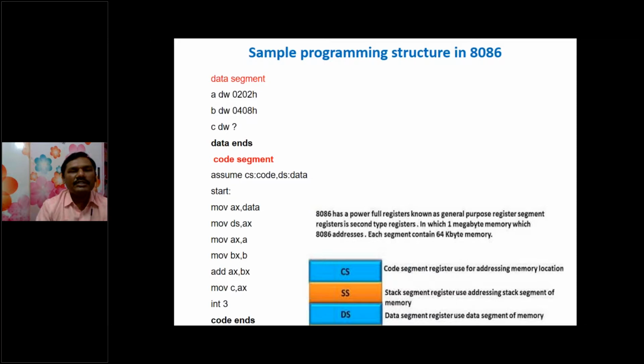So this is the sample program. Once again, it shows the meaning of segment registers. Here we have two types of segments, data segment and code segment. A program can also have four segments: a code segment block, stack segment block, data segment block, and extra segment block. Here we are taking two segments, data segment and code segment.